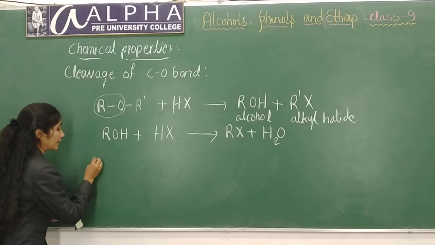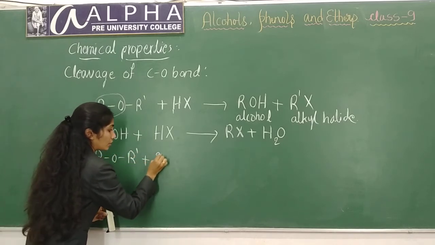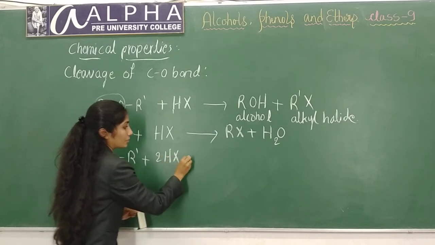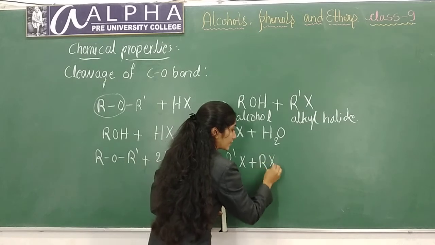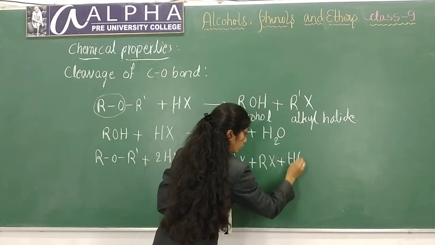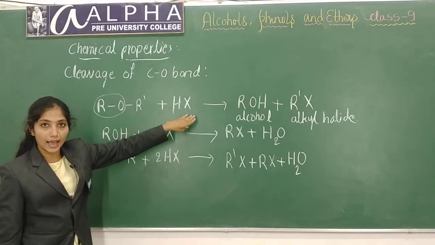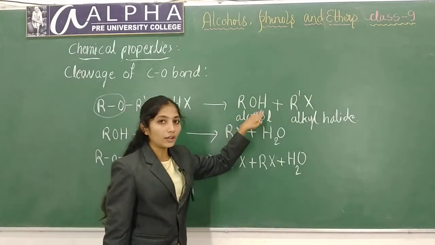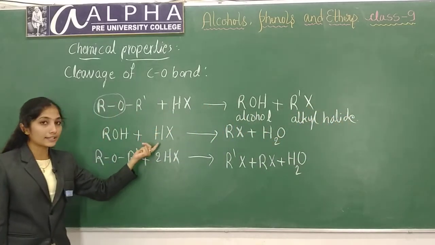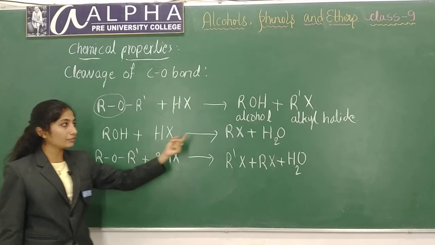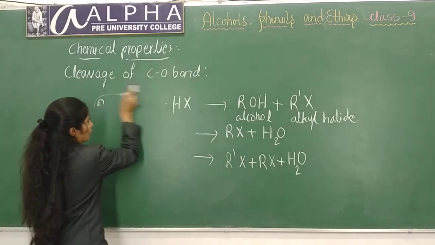You can directly write this reaction like this: ROR' plus 2HX gives R'X plus RX plus H2O. This is the overall reaction. Okay, in presence of limited hydrogen halide, 1 molecule of alcohol and 1 molecule of alkyl halide will be formed, and in presence of excess of hydrogen halide you will get alkyl halide. Okay, let me take an example for this.